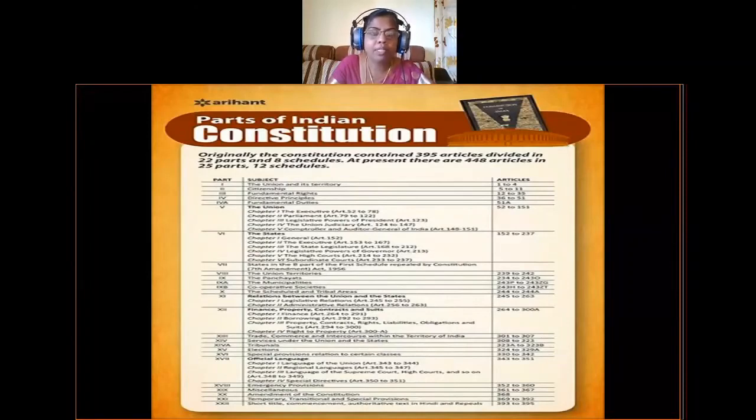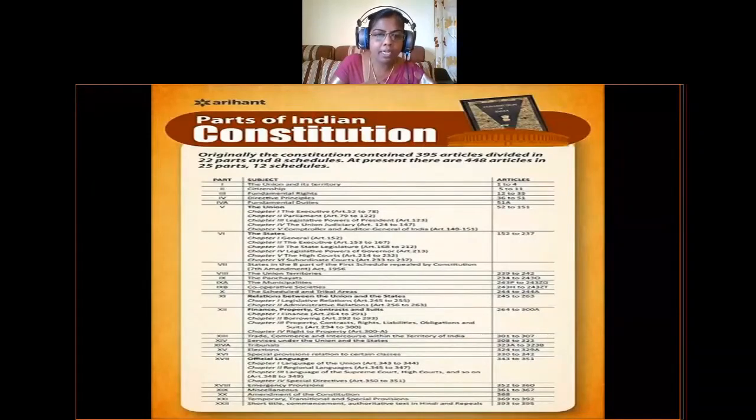Part 5 deals with the union government, and in that union government the executive is there, parliament or legislature is there, and also judiciary is there, as subtopics. Next, part 7, states in the part B of the first schedule, repealed by the constitution. Next, part 8, the union territories. In part 9, the panchayats are described, in part 9A, the municipalities, and in part 9B, cooperative societies are explained.